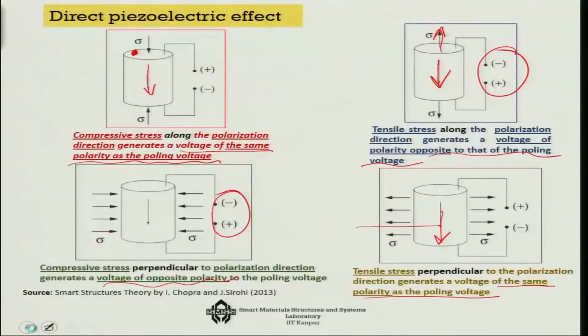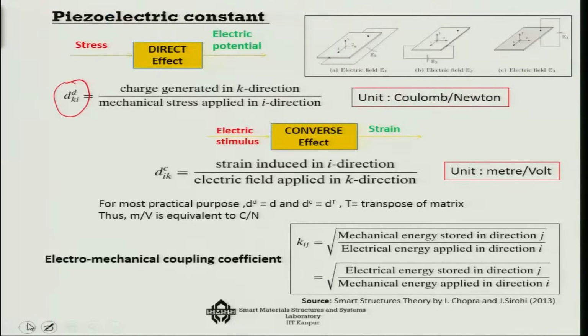So, there are two ways of defining it. The first one says that d_ki is the charge generated in the k direction over the mechanical stress applied in the i direction. That is one measure of d.